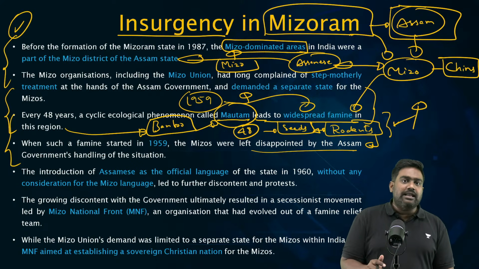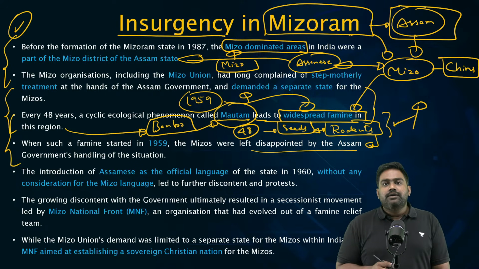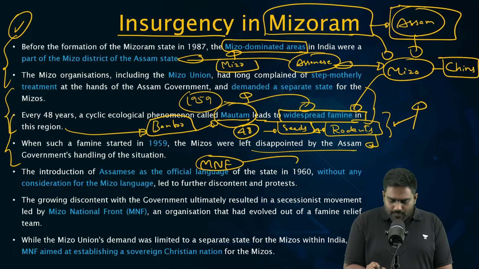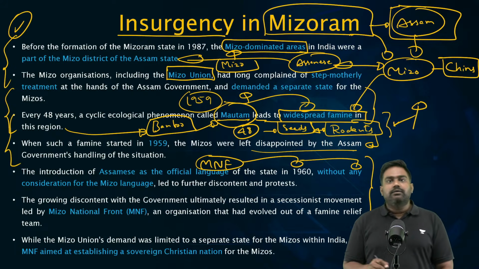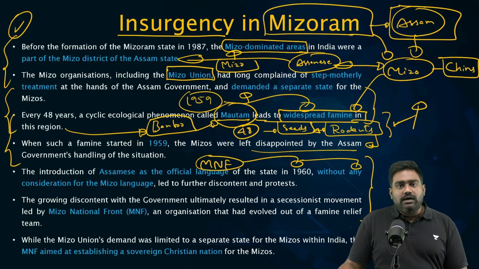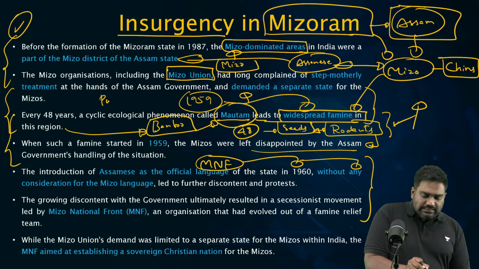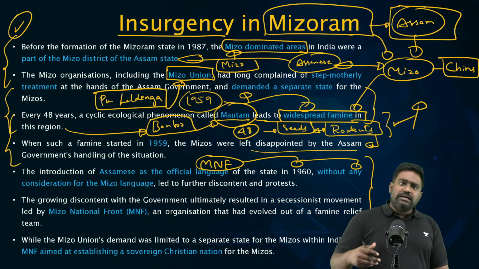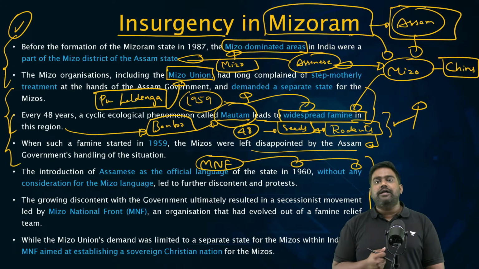Government of India was not doing enough. So the Mizos looked after their own interests. The Mizo National Front took shape later. It was the Mizo Union initially. The Mizo Union arranged the disaster support, the famine support. There was a legendary leader, Pu Laldenga. Under the leadership of Pu Laldenga, the Mizo community, through the Mizo Union as a political union, organized their own relief efforts without depending much on the government of Assam and the government of India.